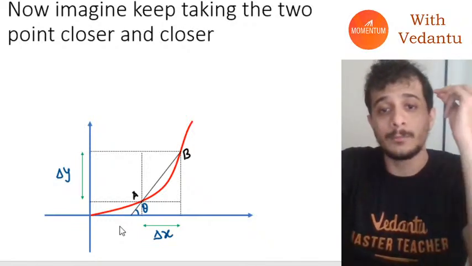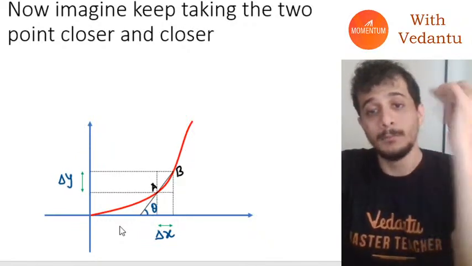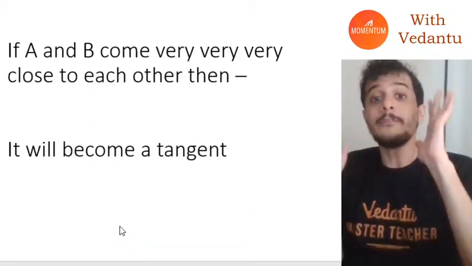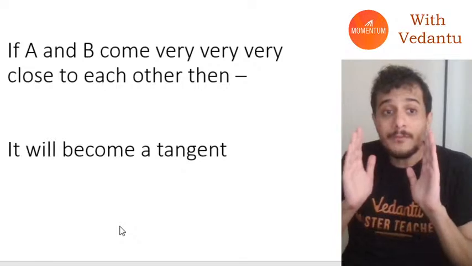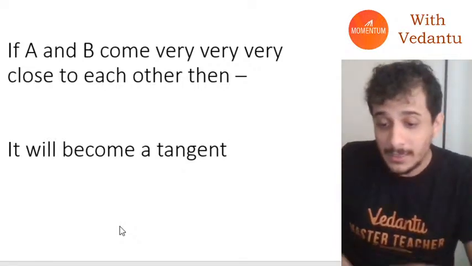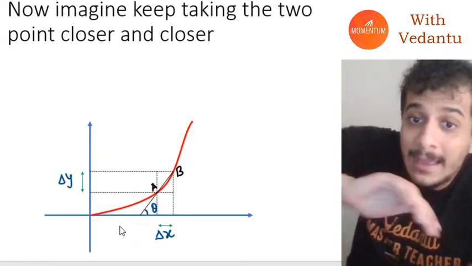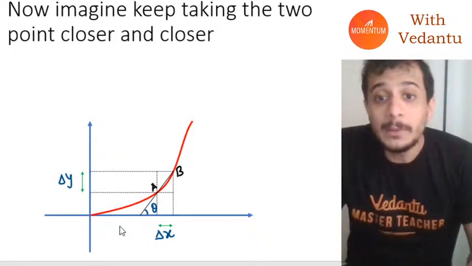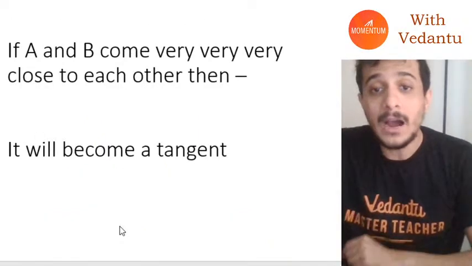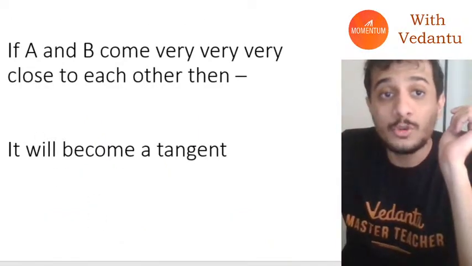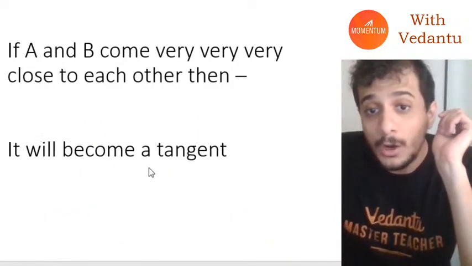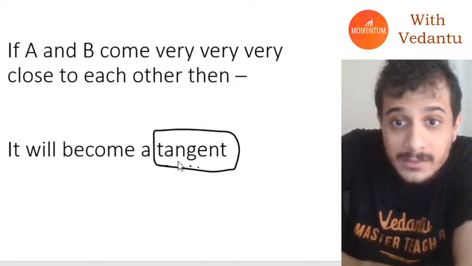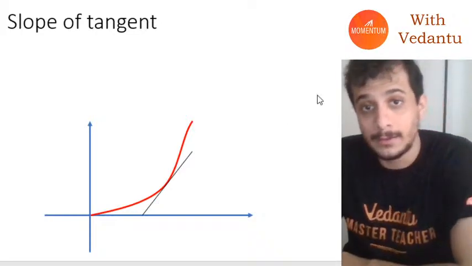If I take them very close to each other, then this line joining A and B will actually become a tangent.